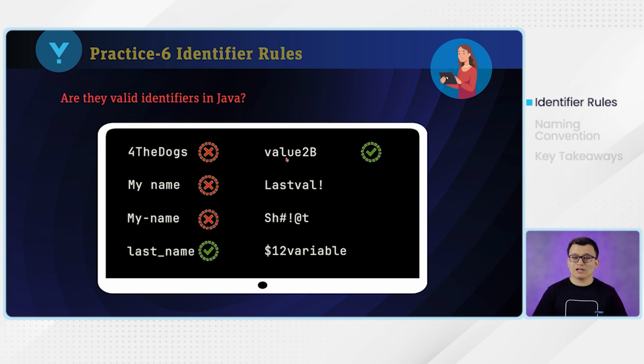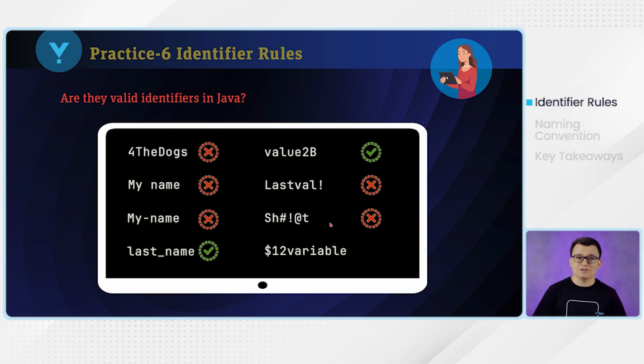And here we have a value to be. There's a digit, but the digit is added later on, not at the first character. So therefore it is valid. And then you have the next one, which is using an exclamation character. An exclamation mark is not allowed. Any special character other than underscore and dollar sign is not allowed. And same with the next one, which is using the pound and the exclamation.